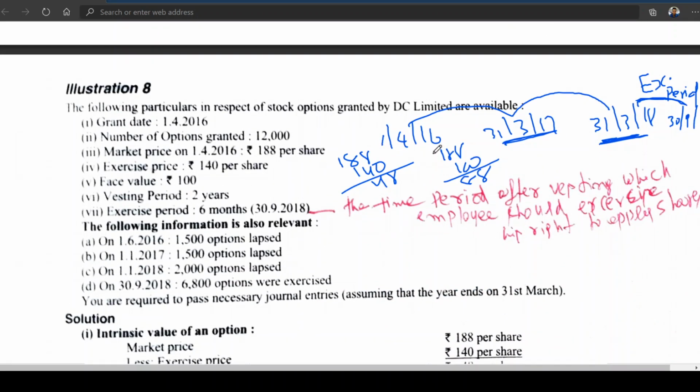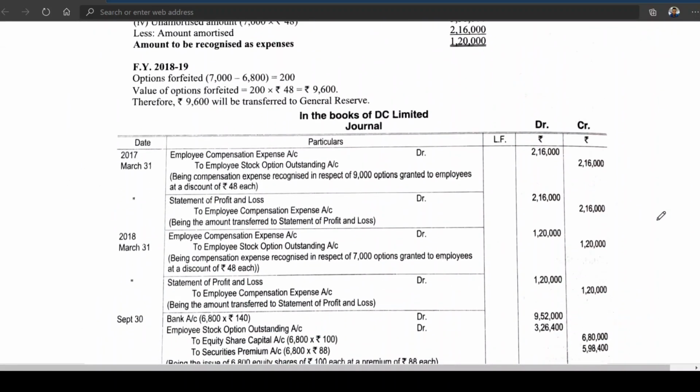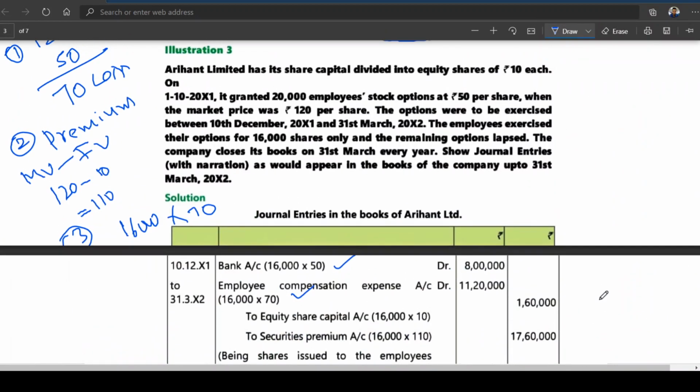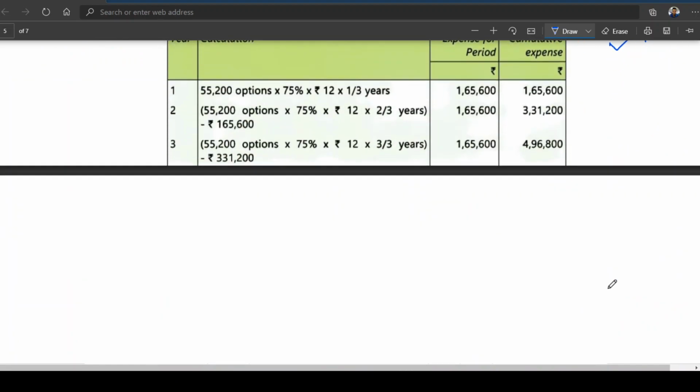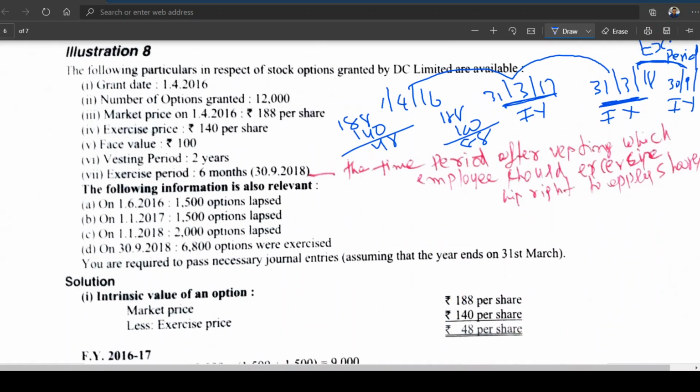So 1/4/16, 31st March 17. Now you can see these dates. This is the first year, I need to record the financial year. This is a financial year, this is a financial year. Three years I am having here. Not 3 years actually, 30th September 2018.